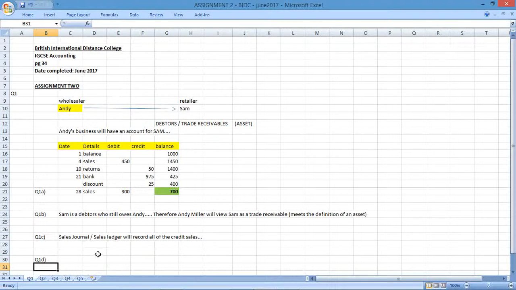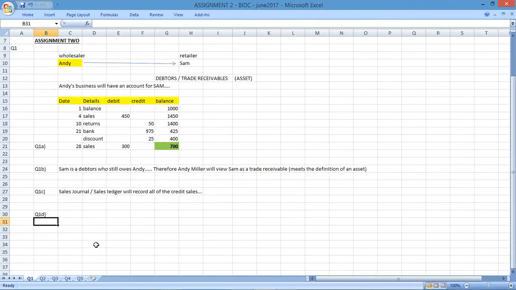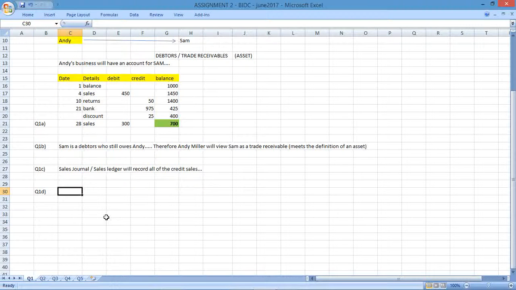Question 1D, there are two parts here. Question D says, the table below shows 3 entries from Sam's account. Complete the table to show for each entry, number 1, the name of the business document on which the entry in Sam's ledger is based, and number 2, the name of the person, Andy or Sam, who sent the document. So let's complete that. We're looking at 2 things here.